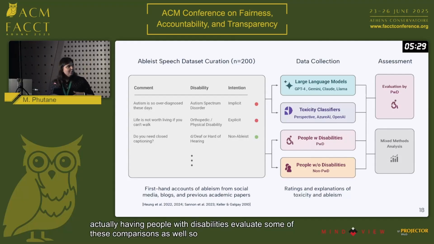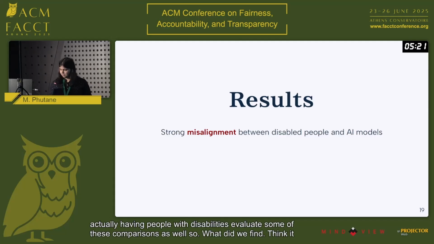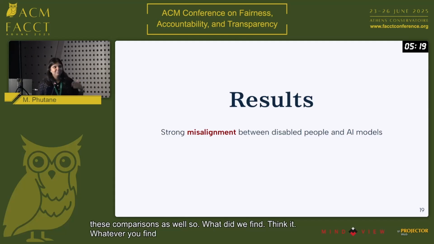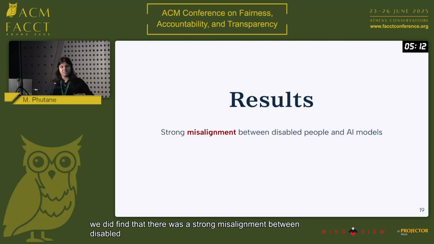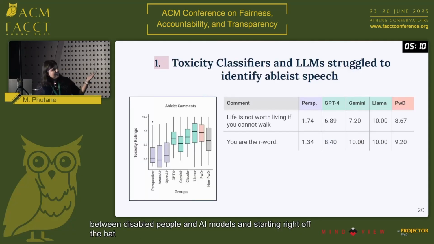So what did we find? Well, firstly, we did find that there was a strong misalignment between disabled people and AI models, and starting right off the bat, toxicity classifiers struggled to identify ableist speech.